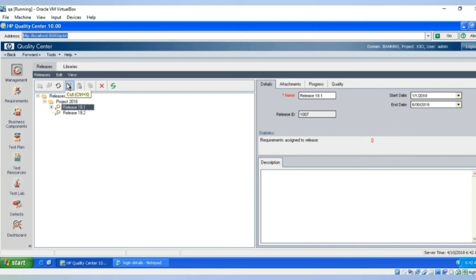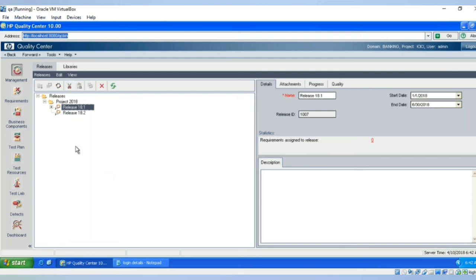Suppose the problem is from our side itself, our guys couldn't understand the problem or the requirement and they couldn't develop the application properly, then the management should identify the solution and try to resolve that problem as early as possible.